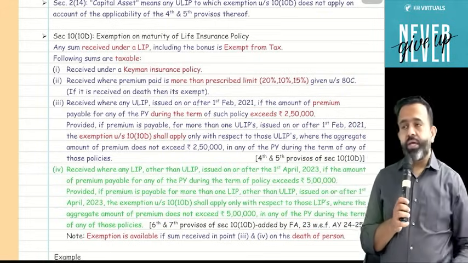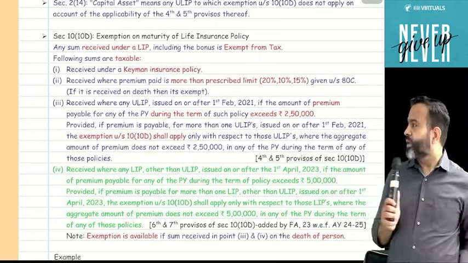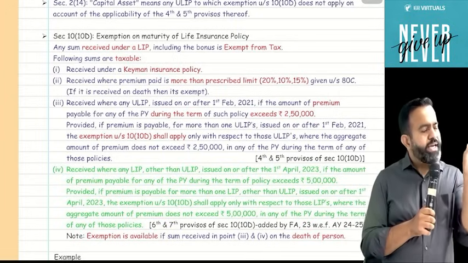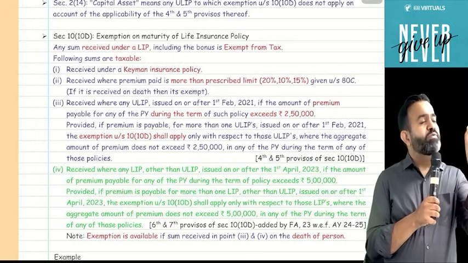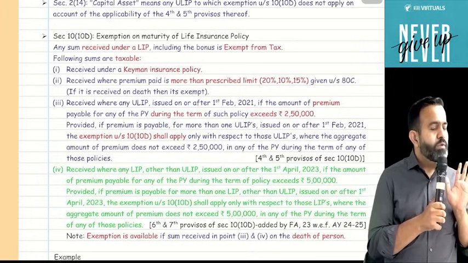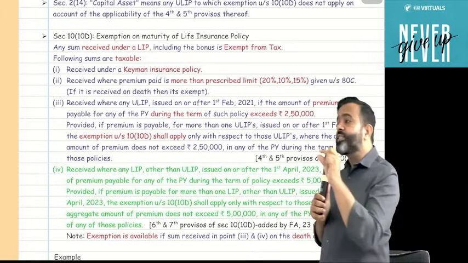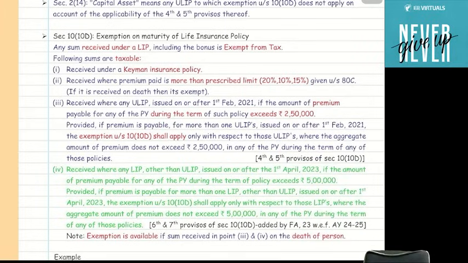But guys, in case of a ULIP taken on or after 1st Feb 2021, what is the date? 1st Feb 2021. And in any year, if premium is more than 2,50,000, then maturity is taxable.